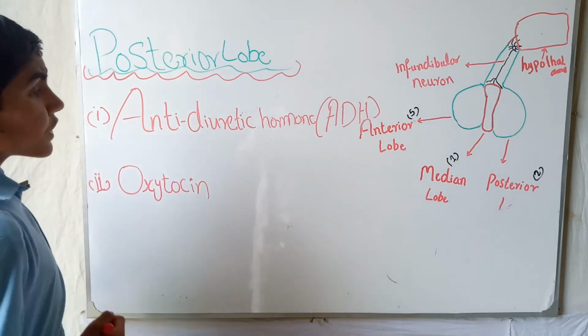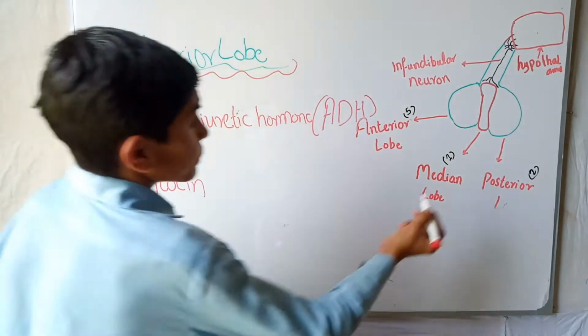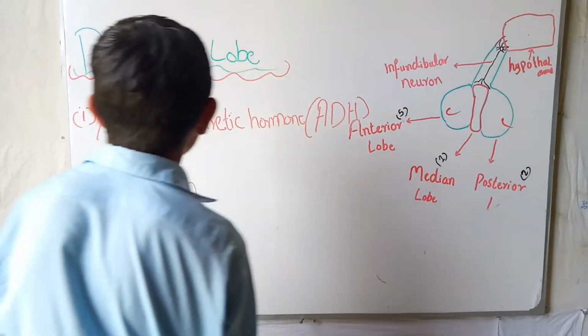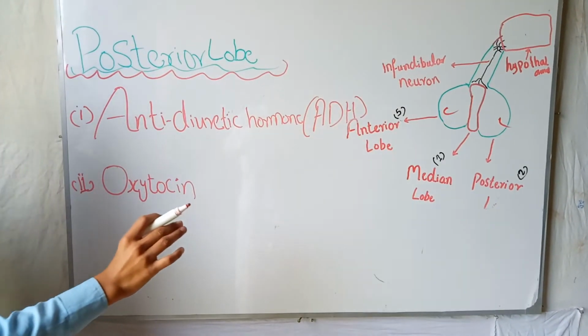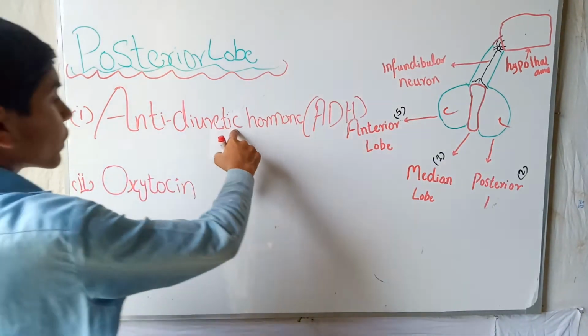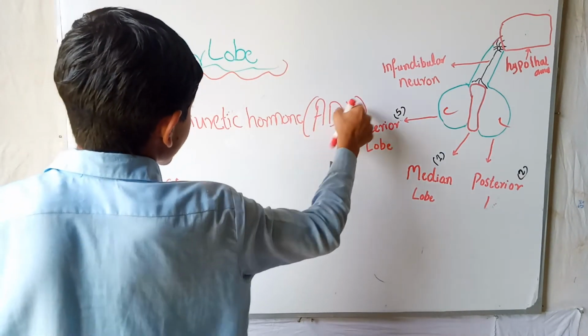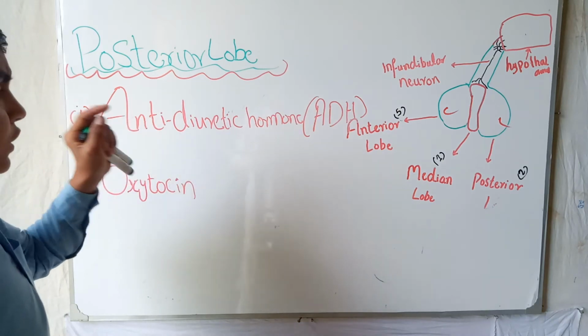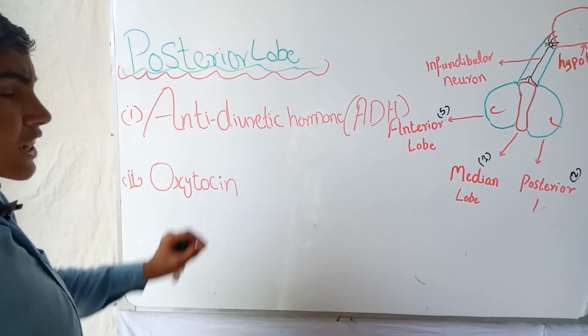Next, we will talk about the posterior lobe. We studied the anterior lobe, now we are going to talk about the posterior lobe. So, the posterior lobe secretes two types of hormone. One is the antidiuretic hormone, we're going to say ADH. Second is oxytocin.